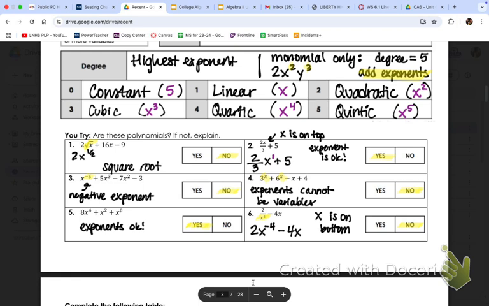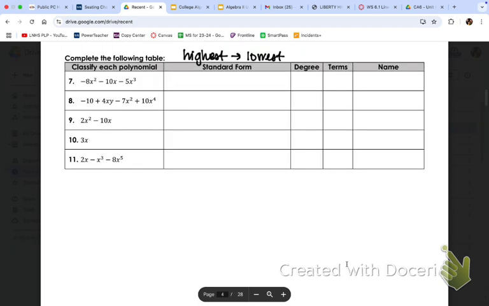So we're going to look at a couple examples. We're going to name some stuff. Okay, so look at the first one here, number 7. What is my highest exponent? X to the third. So that term has to go first. And you have to take the whole thing, the negative 5, x to the third. Take the sign in front of it.